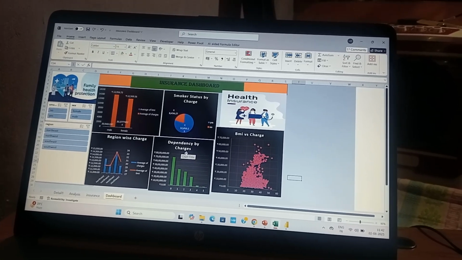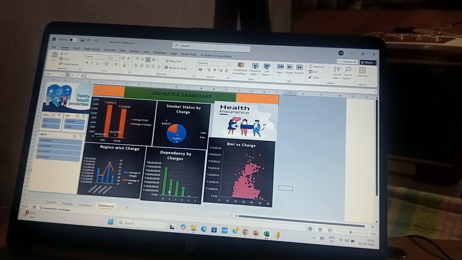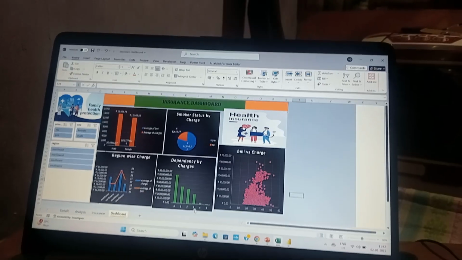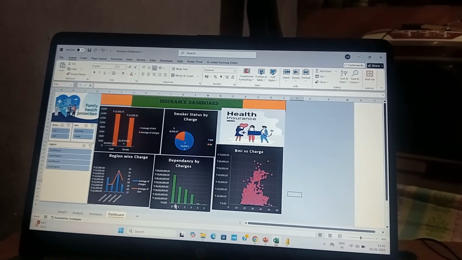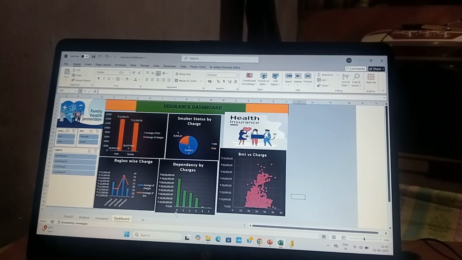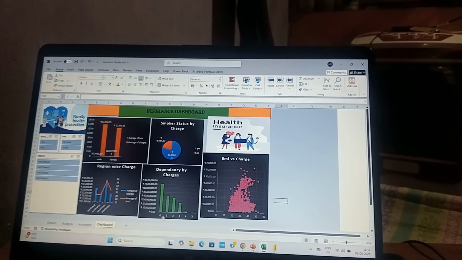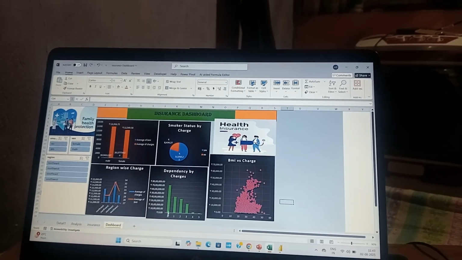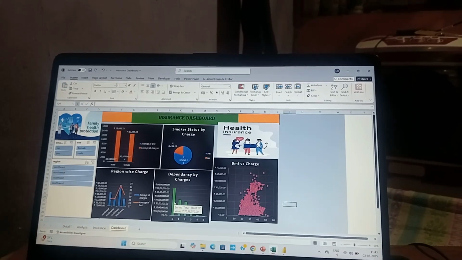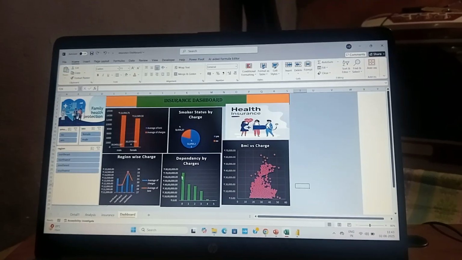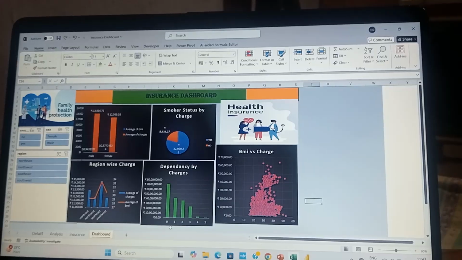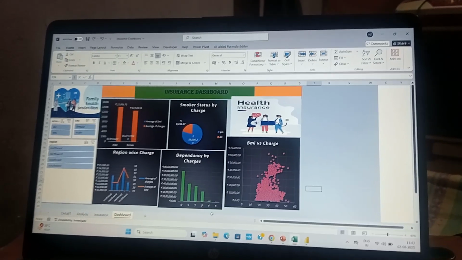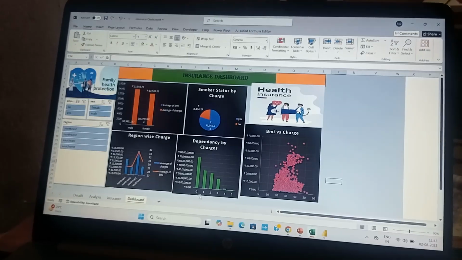When we come to dependency by charges, the people who have zero children, and we can see 0, 1, 2, 3, 4, 5 in the chart, spend more money in insurance. 1, 2 and 3 also spend a lot. But those who have 4 or 5 children spend less money compared to 0, 1 and 2.